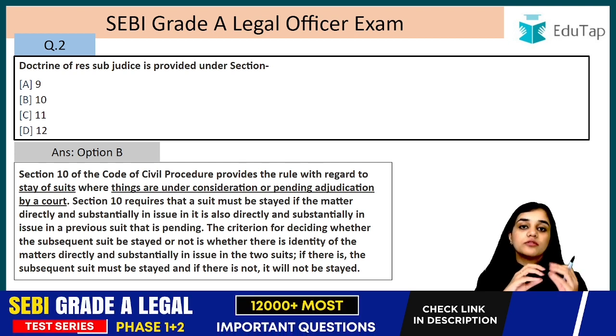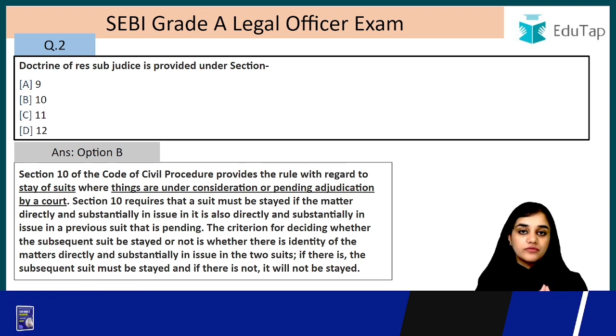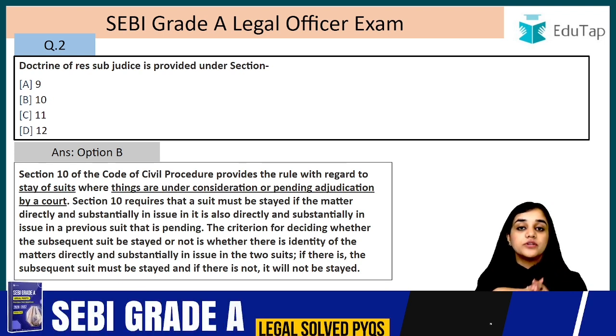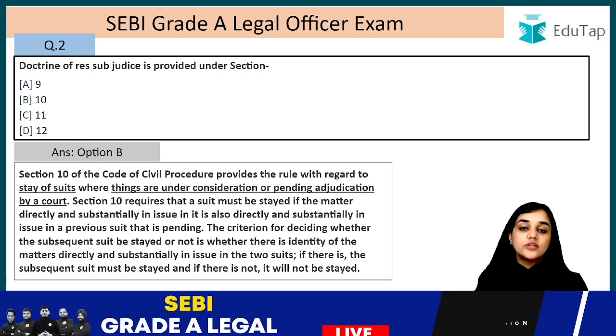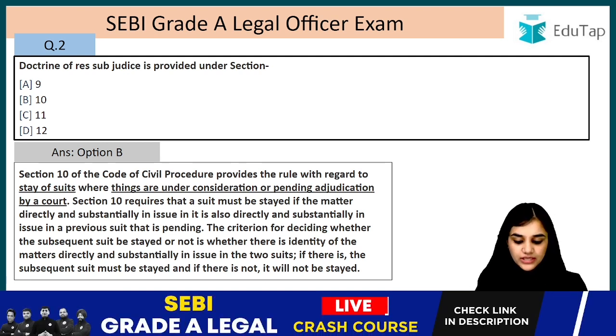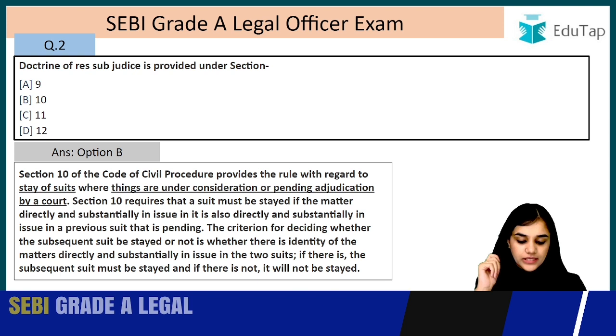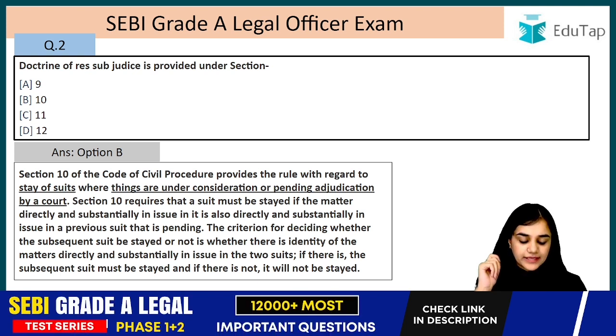So the subsequent suit cannot be tried by the court if it is pending between the same parties, between the same title, between the same cause of action, and if it is pending with a former competent suit. So it bars the subsequent court to try that suit, right? Let's read it. Section 10 requires that a suit must be stayed if the matter directly and substantially in issue in it is also directly and substantially in issue in a previous suit that is pending.